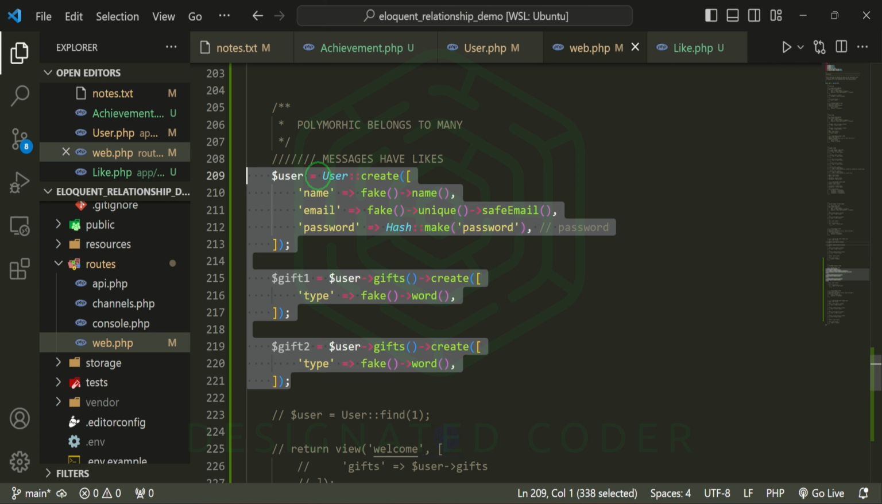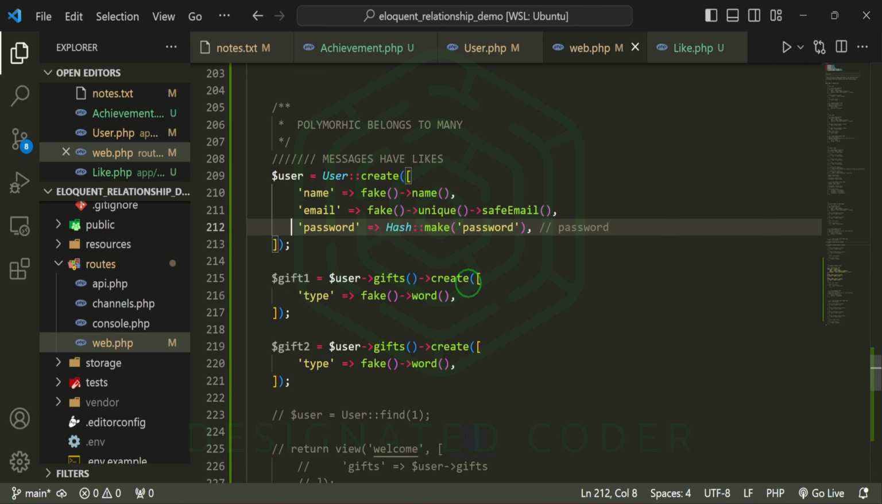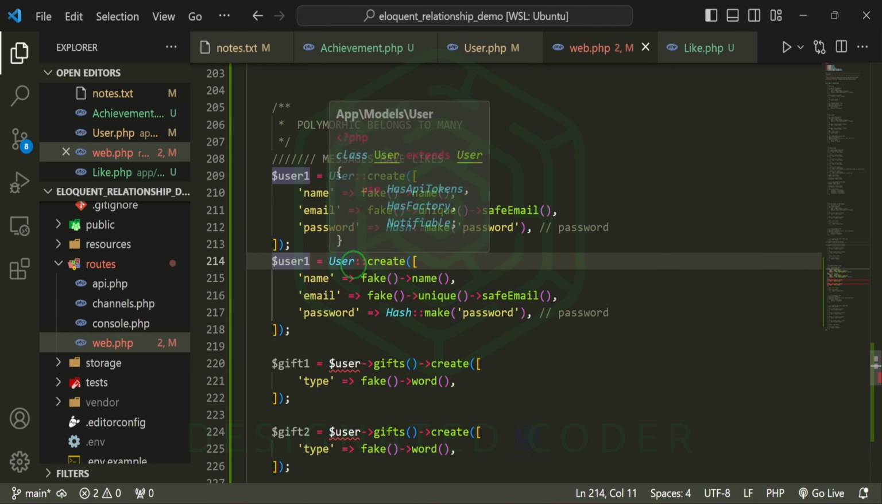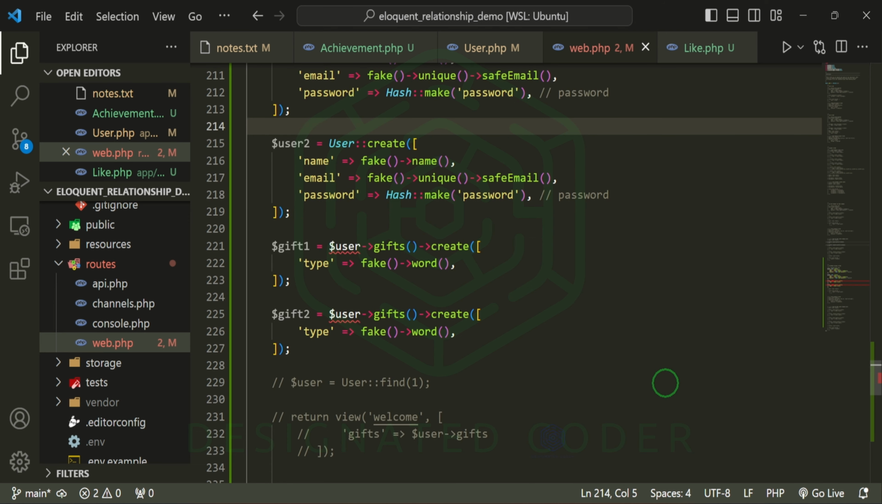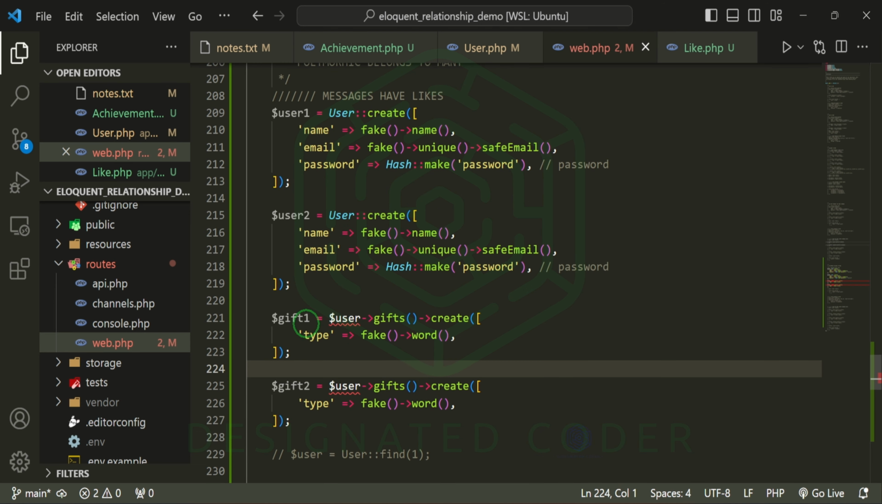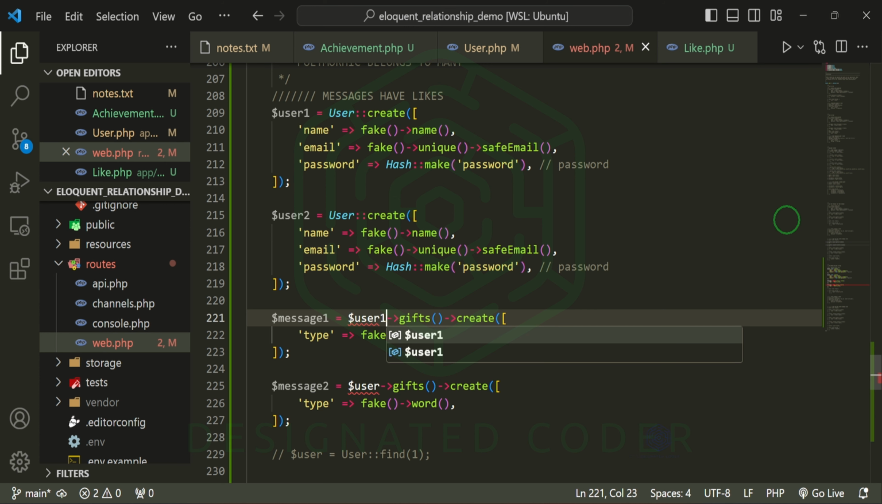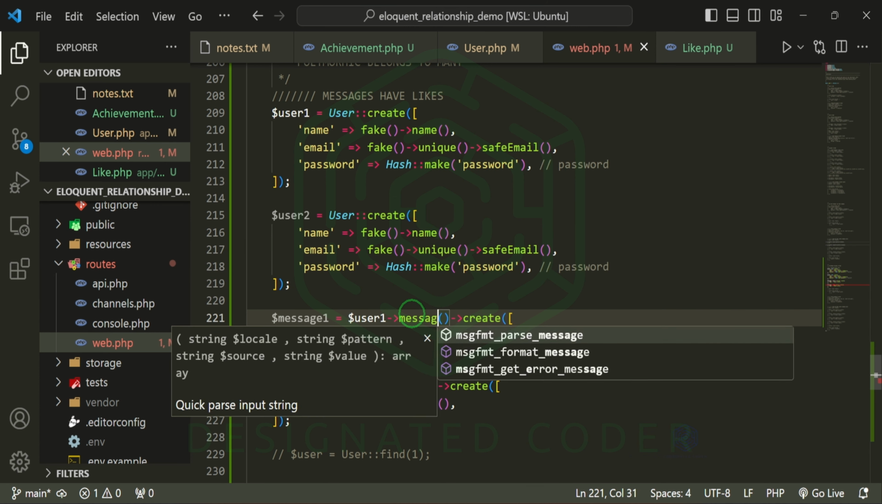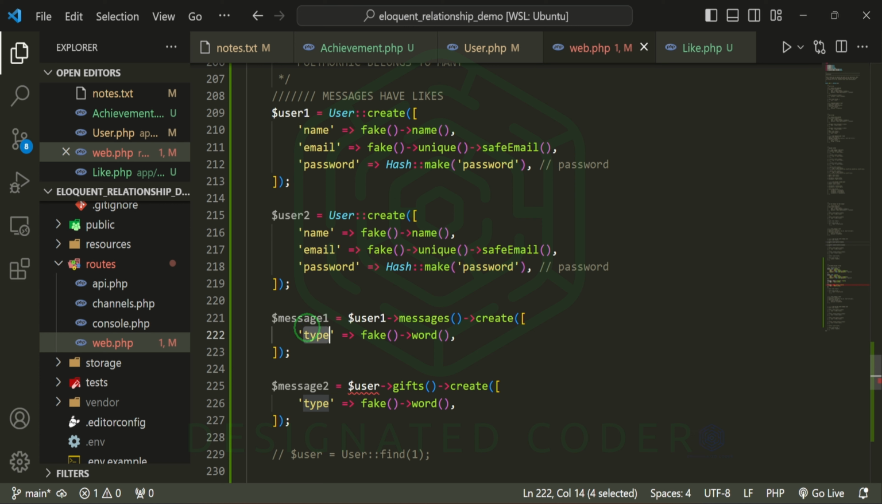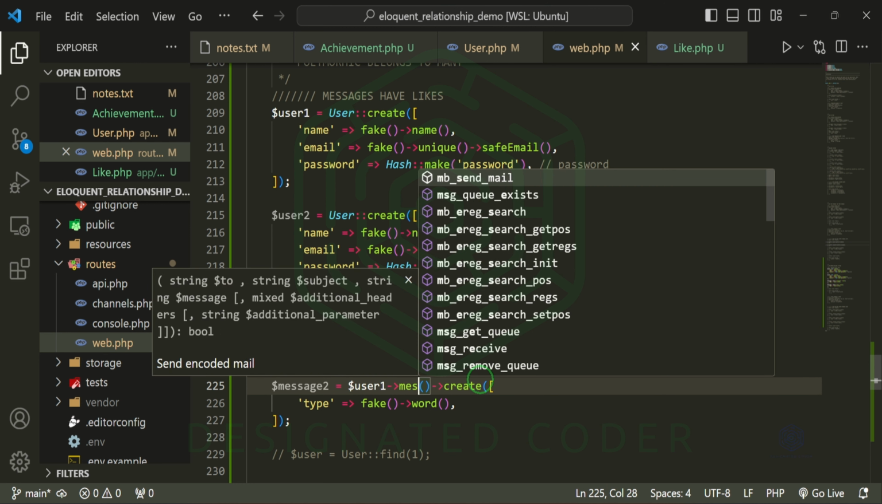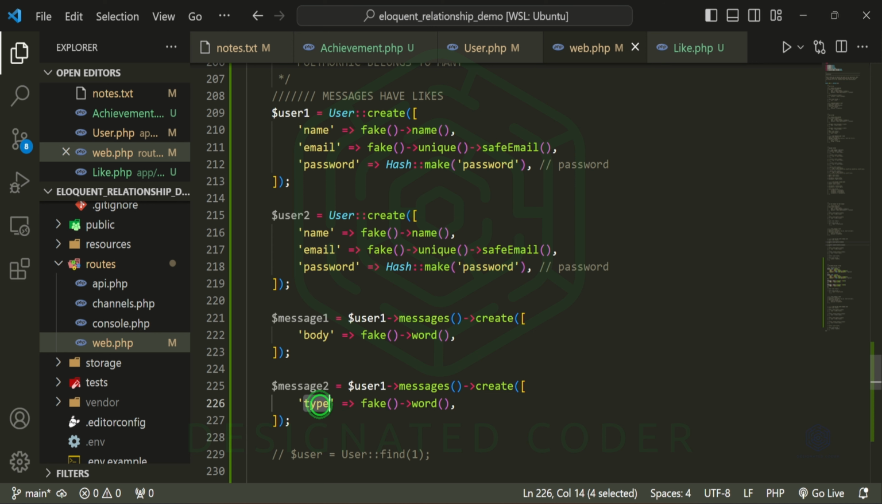And then we'll have two users. So I'll do user one. Create another one. This one will be user two. And then we'll have message one, and we'll also have message two. This one will be user one messages create. This will be the body, and we'll just keep it at fake word. That's fine. Message two will be user one messages create, and again with body.